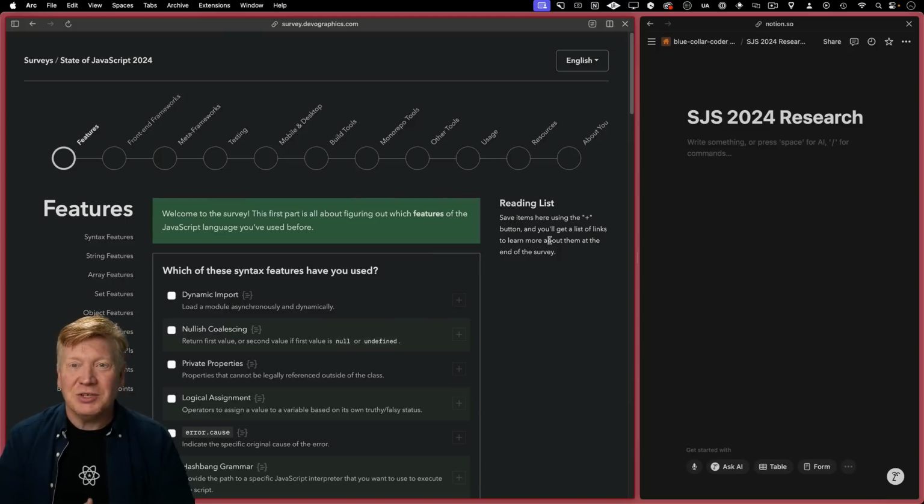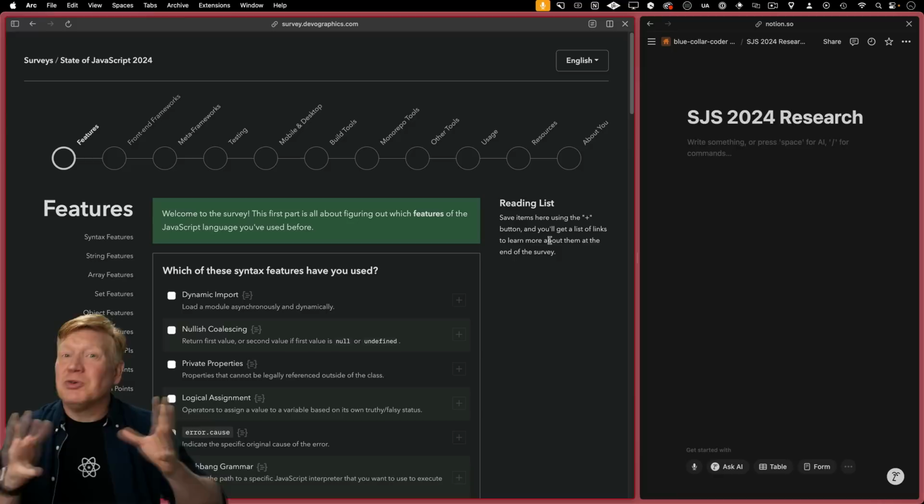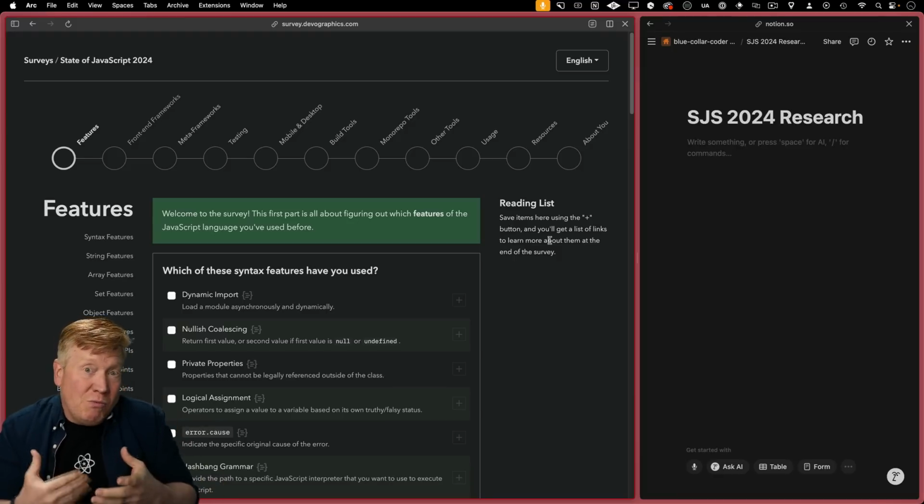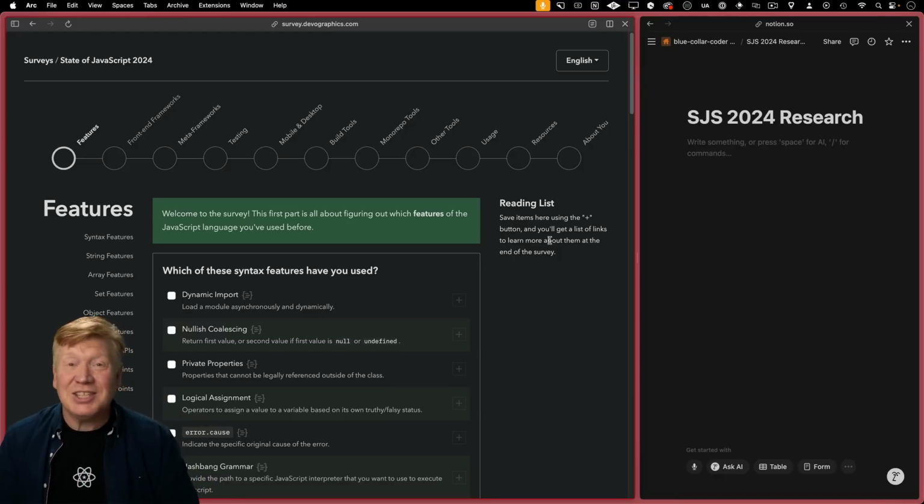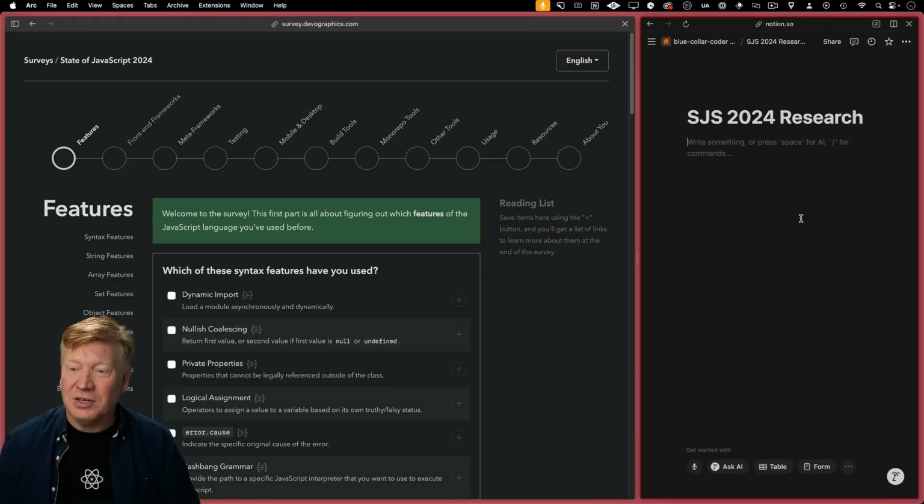Okay, now there are two reasons that I do surveys like this. One is, of course, I want to give back to the community. As with everybody, I want to let folks know what I'm working on and working with, and we can all get together and see what the trends look like. But more importantly, at least to me, there's always stuff in here that I had no idea what it is. So I've got this right-hand panel over here. There's a Notion page where I'm going to put anything that I find as I go along that I want to take a look at later.